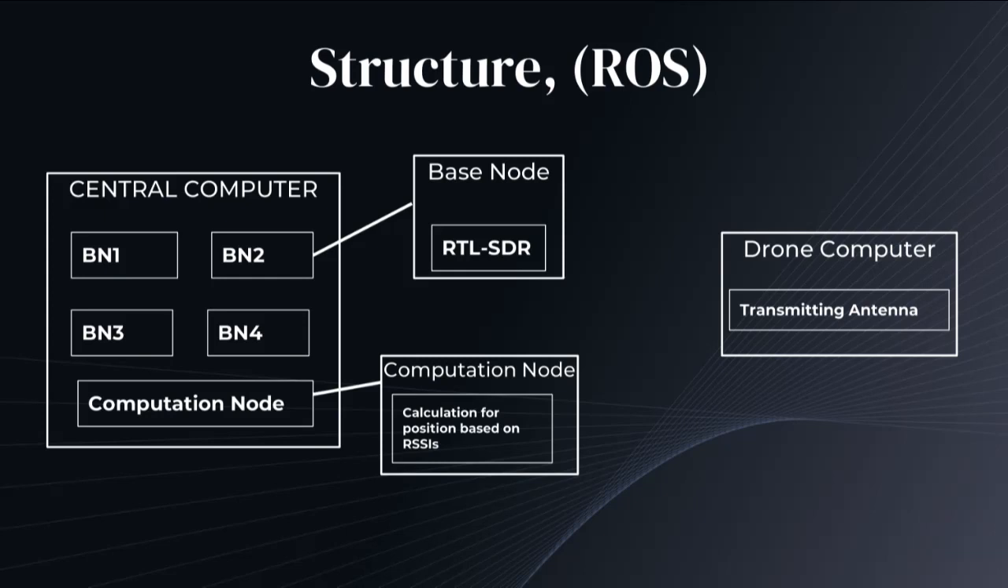So here's the structure. A central computer controls 4 base station nodes, each equipped with a receiving antenna. These antennas connect to the network transmitted by the theoretical drones and send the signal strength data over to the computation node, where it converts signal strengths to distances and then even 2- or 3-dimensional position using trigonometry. This system was programmed mostly in Python.